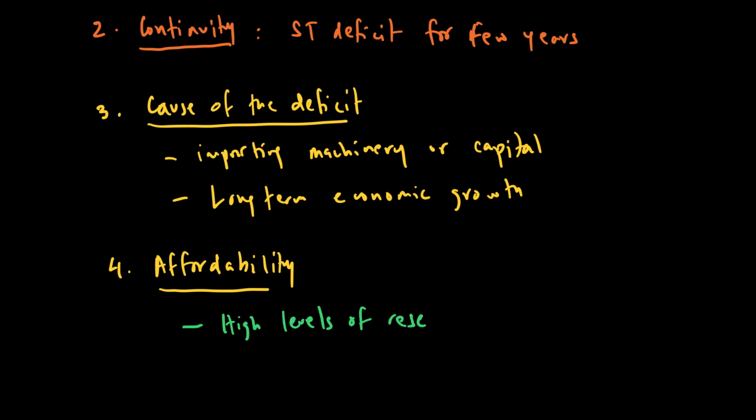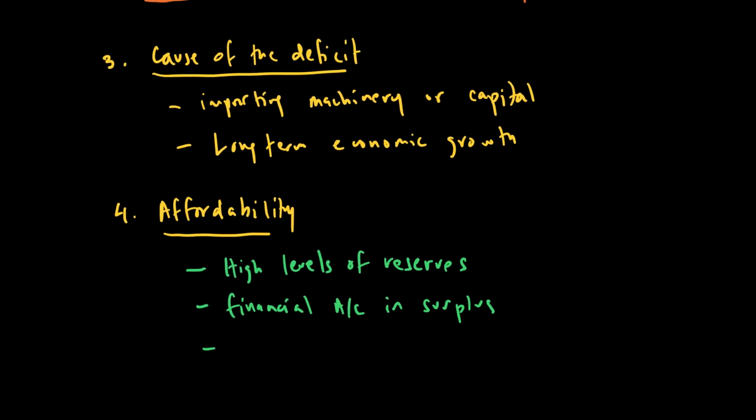If you have a high level of reserves, then a current account deficit may not be problematic for you for some years. Similarly, what if your financial account is in a surplus? That is also good news for you, because if you have a current account deficit, the financial account is paying your current account deficit.